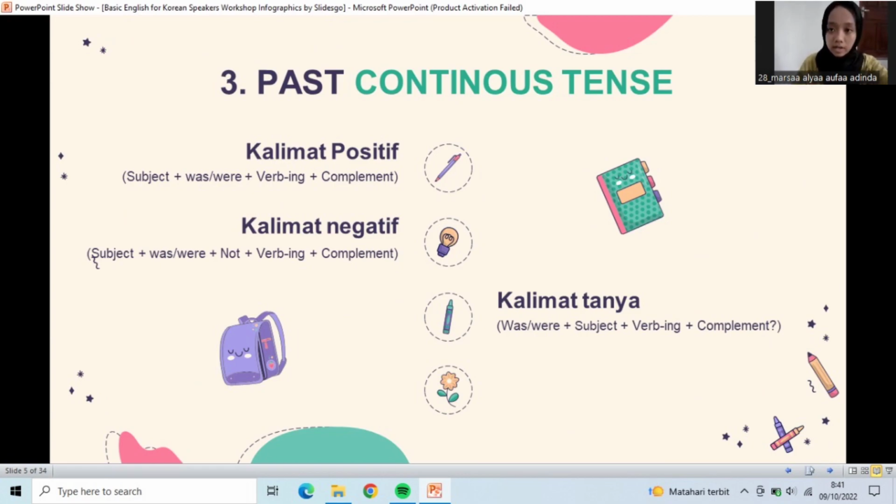Next, number 3, past continuous tense. Positive: subject, was or were, verb-ing, complement. Negative: subject, was, were, not, verb-ing, complement, always not. Interrogative: was, were, subject, verb-ing, complement. Sorry, in the storybook and journal, I could not find past continuous tense. Past continuous tense is used to express an event that was happening in the past at a certain time. Mostly the journal and the storybook use the simple present tense, present continuous tense, and past tense.